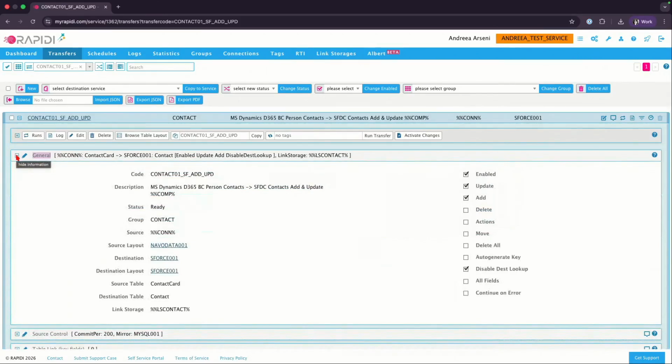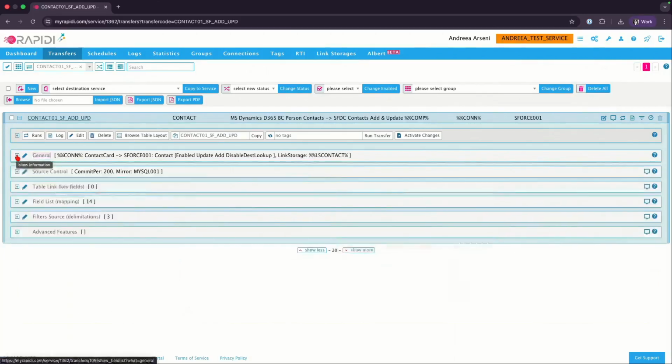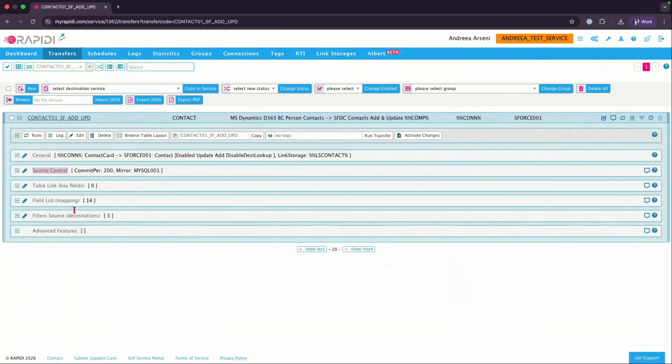So this is the general part where you really need to add the right information. The second part is source control. Source control is where you need to add a timestamp or a datetime field that would record any changes or any new records that have been created. This is really important because then the overall performance will be better.